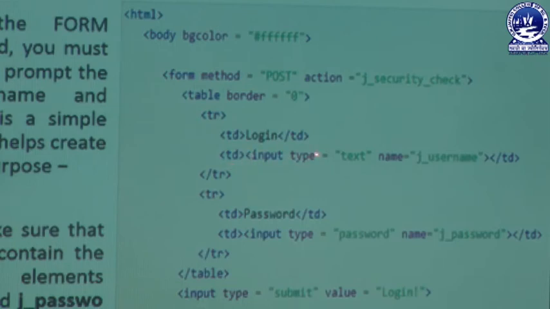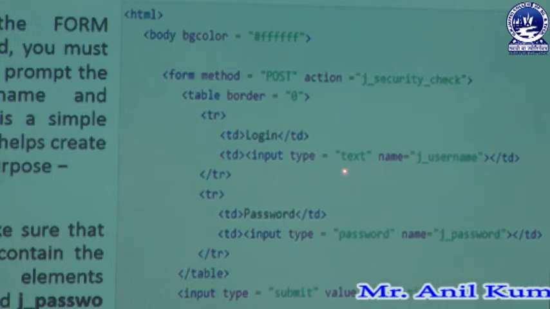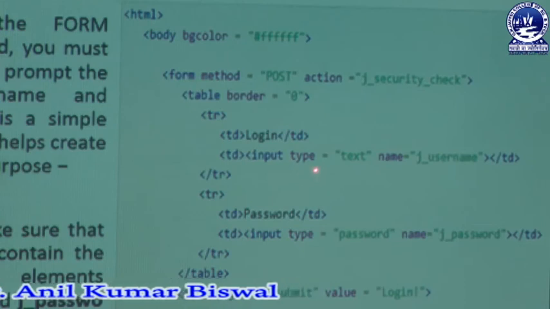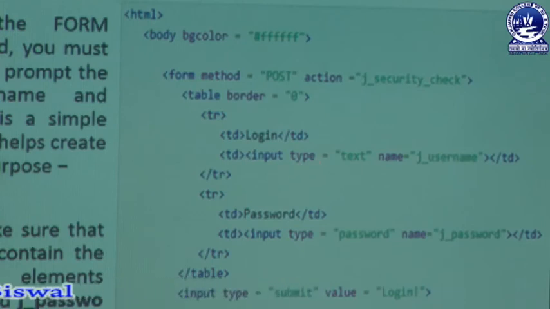And in that other TD we are creating the text box, and that text box must be created through the input tag, and in that input tag we have an attribute like type. In the type we are mentioning the code like text. Whenever the user can write the text, then we are getting a text box in our web page. Then we have another attribute, name, which should be unique, and in that section we are adding j_username, and it should be unique in that section.